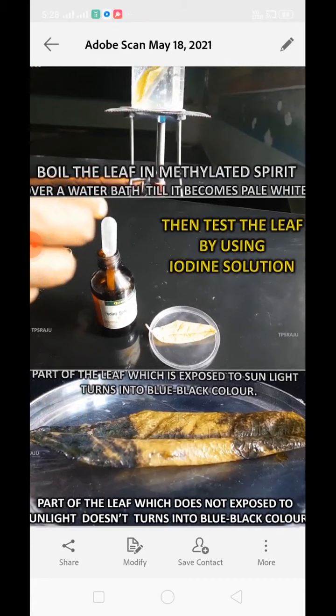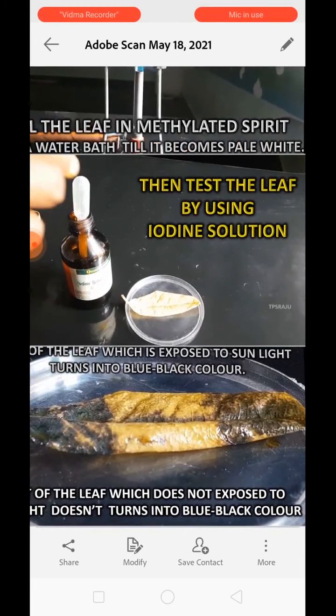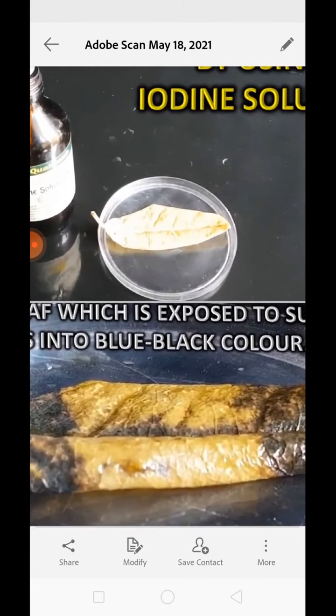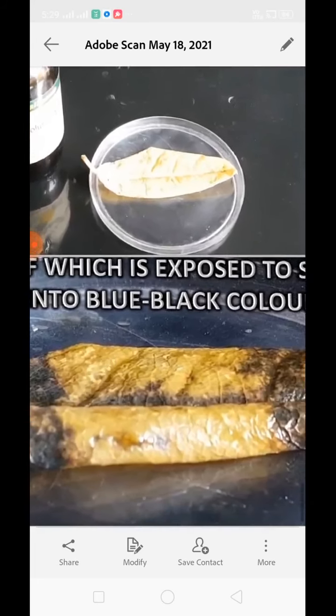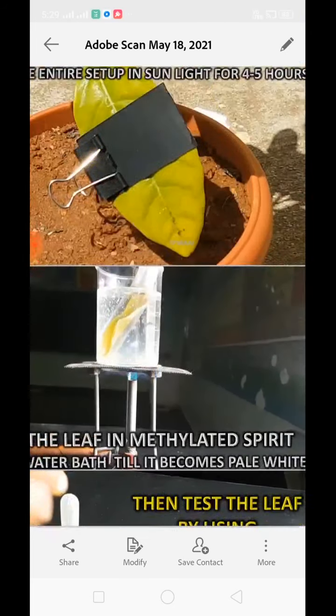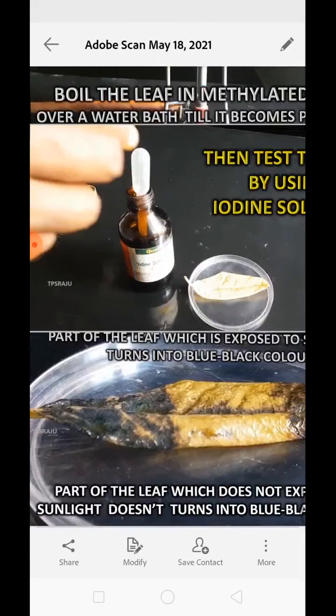If it was covered by the black chart paper, it did not receive sunlight. If it did not receive sunlight, the cells present in the area were unable to perform photosynthesis. Because of this, this area lacks starch. Understood? So when we perform the iodine test, this area shows a negative result. So after performing this experiment, we can say that yes, sunlight is also a very important component to perform photosynthesis.